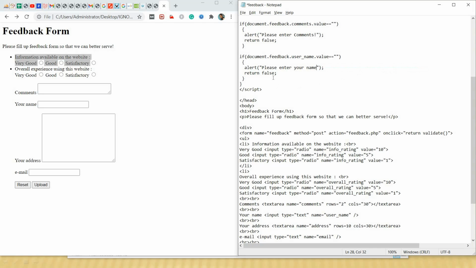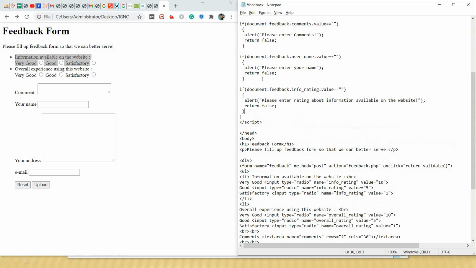Then after name we will verify whether the user has entered his address or not. For address we will write feedback.address, and we will change this alert to please enter your address.